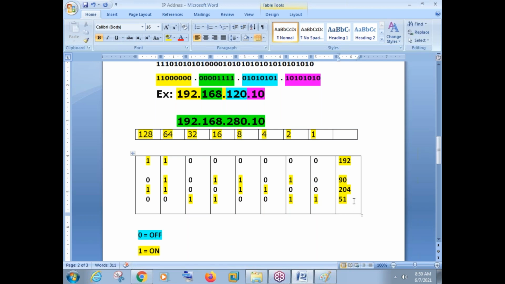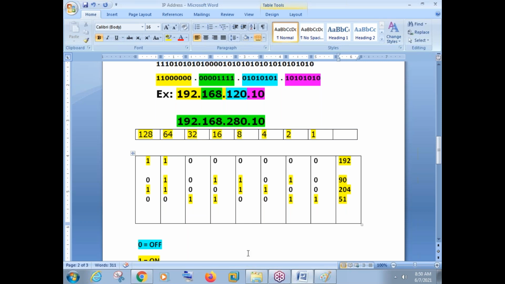Okay. Some people are new here, so I'll just show you one example so that you'll feel much better. I'm taking some numbers like 1, 0, 1, 1, 0, 0, 0, 0. That's it, guys. This is my binary combination.